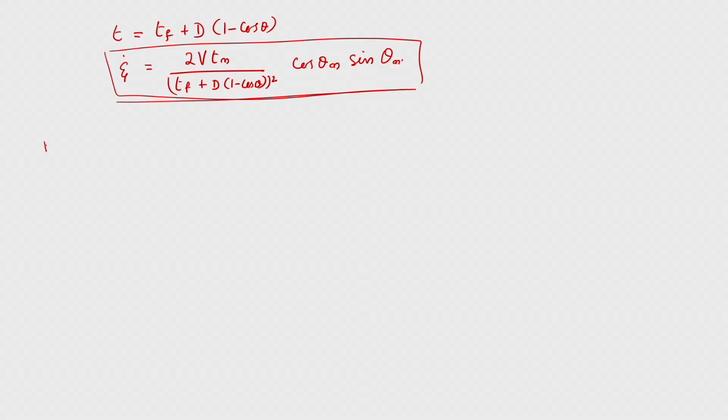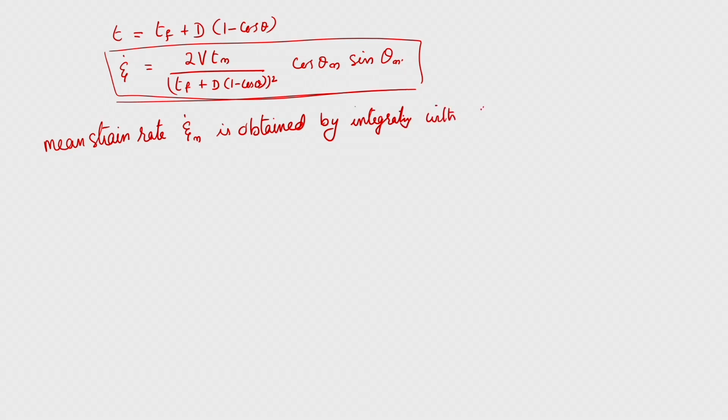Theta n means it is this one, not theta n, within the limit 0 to your bite angle alpha.